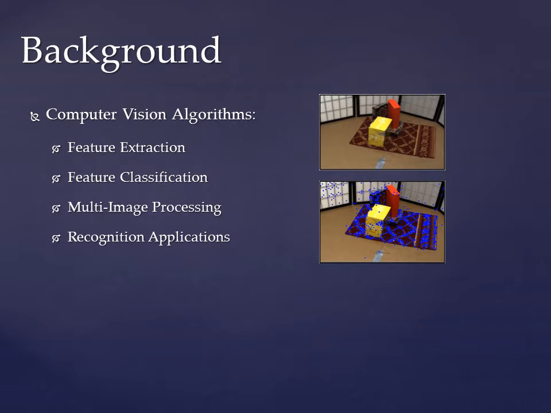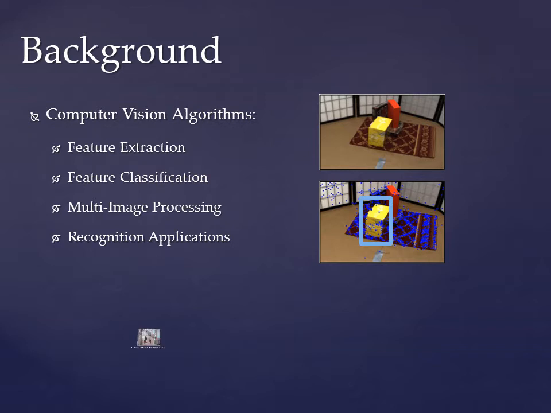Once feature descriptors are extracted, there's typically a reasoning process that takes place based on these features. A common component of this reasoning phase is feature classification. Feature classification attempts to predict some information about a feature based on the descriptor. The classification will commonly use previous data to make predictions about the new data.